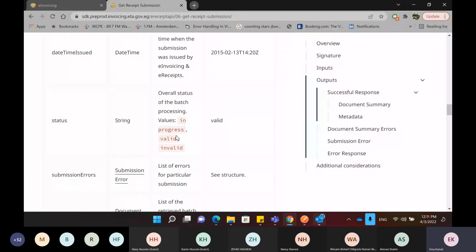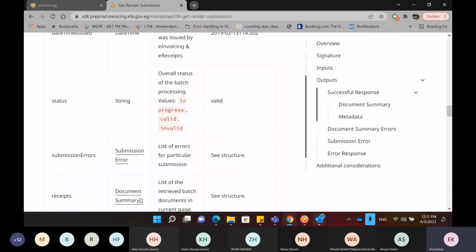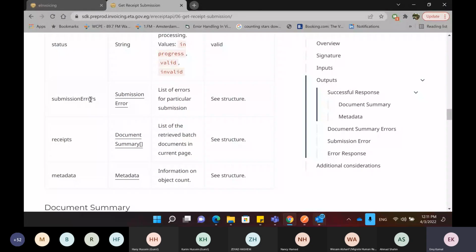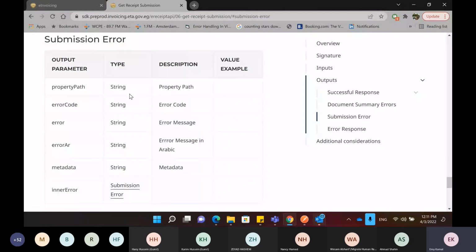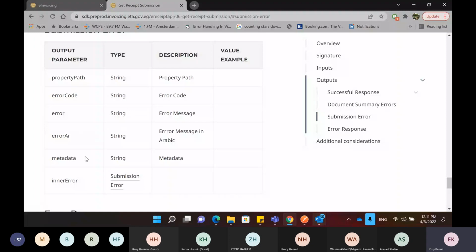Valid means that it has been accepted, the whole submission is valid. Invalid means there is an error with 1 or multiple receipts in the submission and it's not accepted. The submission errors is a list of errors that we have in the submission. And this is the structure of the errors that you will be getting.